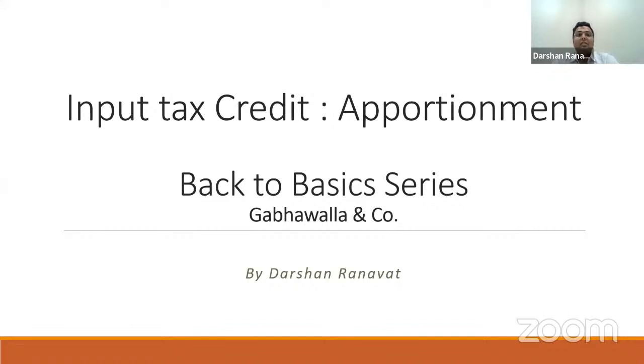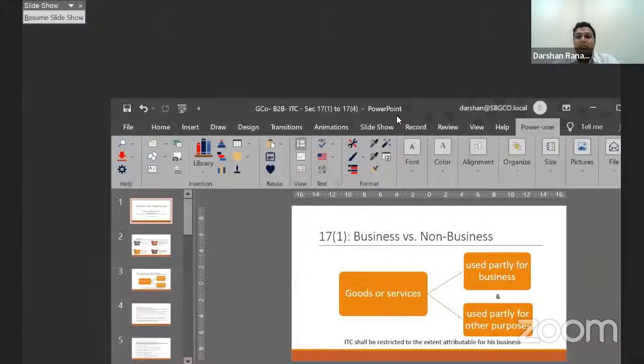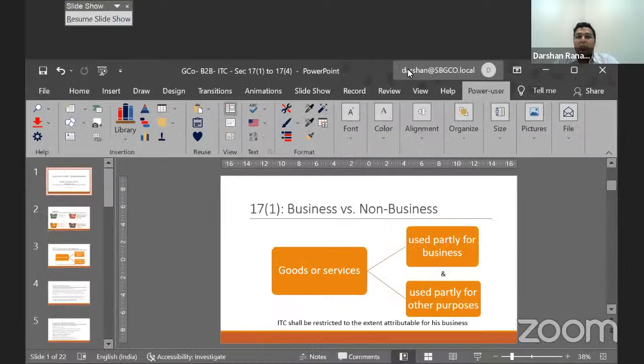So, firstly, section 17(1) deals with the provisions wherein it says that where goods or services are partly used for business and partly used for other than business purposes, then the ITC will be restricted only to the extent which is attributable to the business activity. So here the intention of the lawmakers is to restrict your ITC which is in relation to non-business activity.